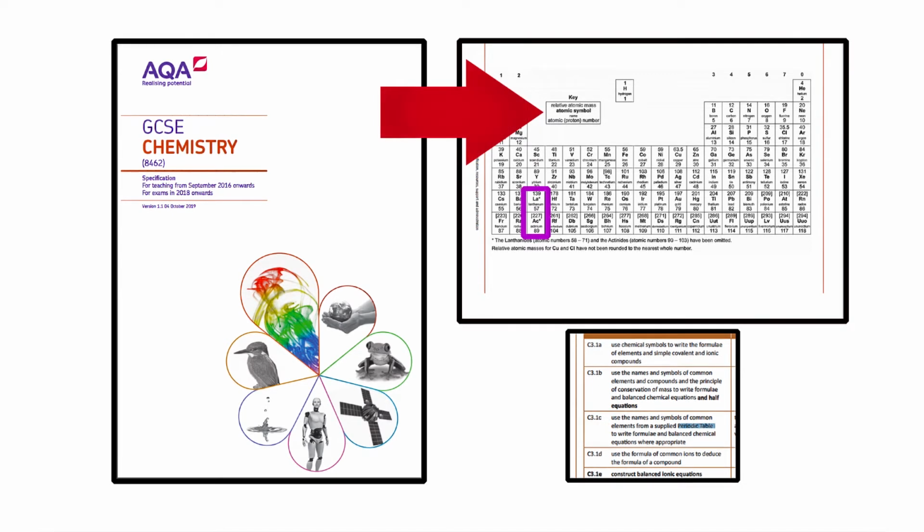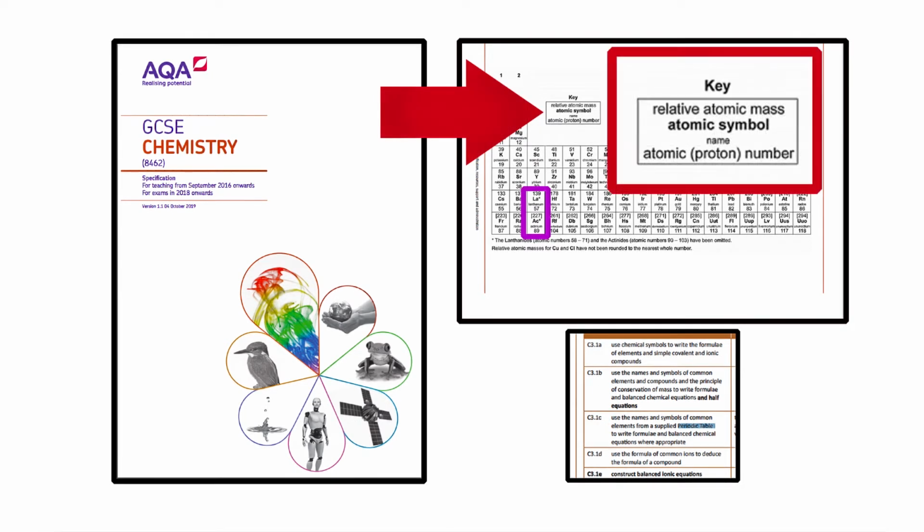Here we have the key to knowing each element. It reads as follows. Top, relative atomic mass. Then the atomic symbol. Then the name. Then the atomic number. All the periodic tables contain all these, but the problem is that different periodic tables have them in different orders. We will now show this in a short while.